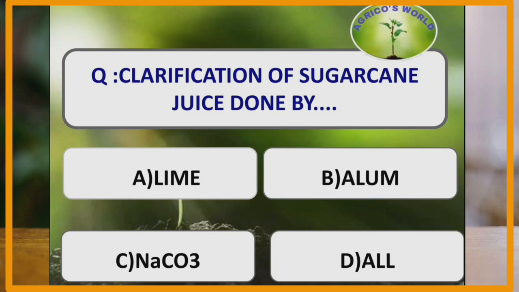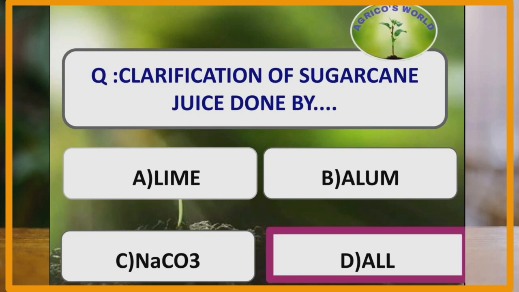Clarification of sugarcane juice is done by which of the following? Clarification is the process which is done in the sugarcane processing to reduce the viscosity of the sugarcane juice and to improve its purity. It is done by lime, alum and sodium carbonate. So for clarification, all of these are used.